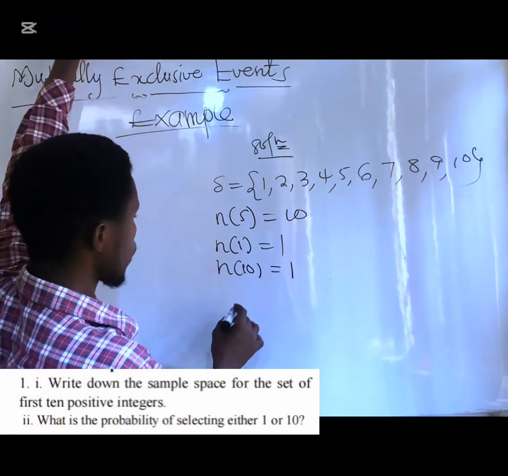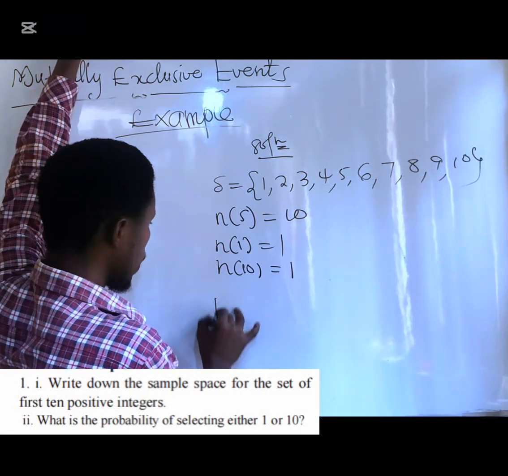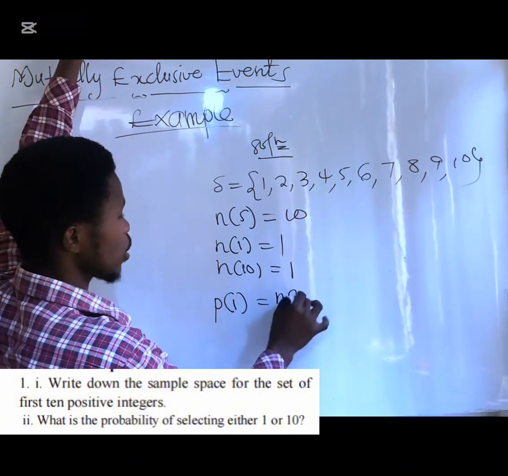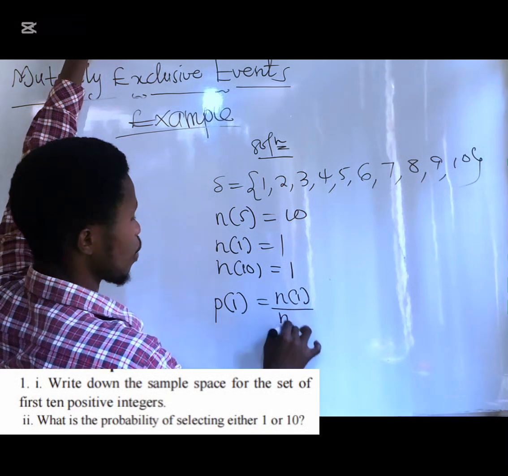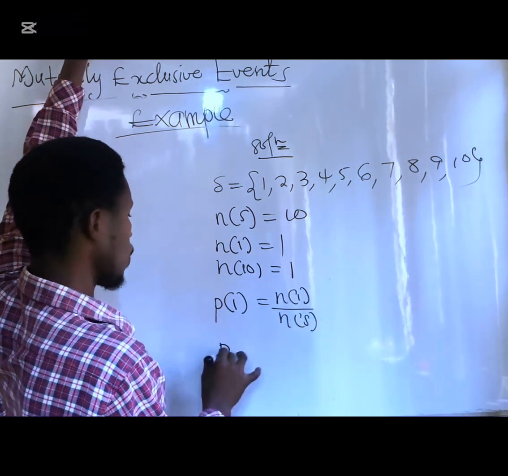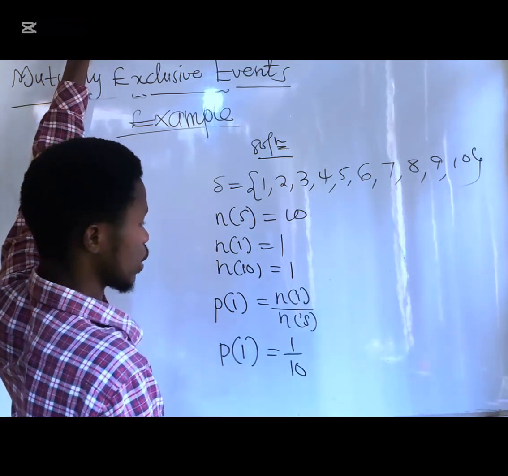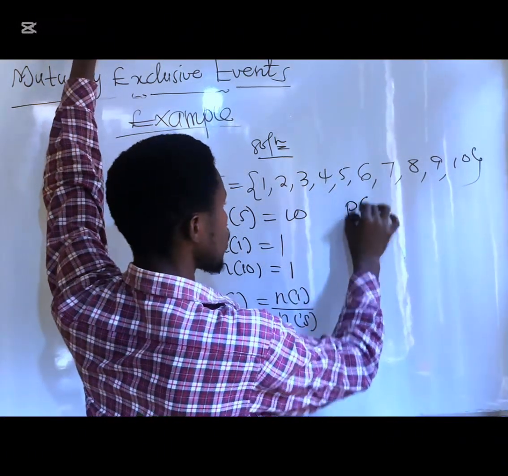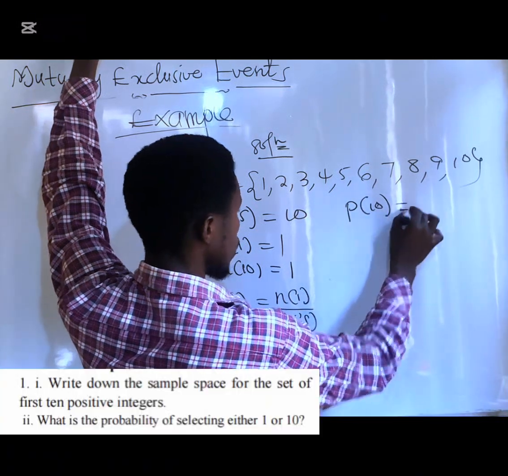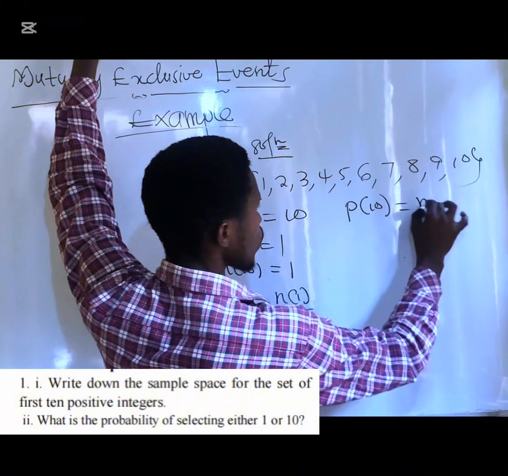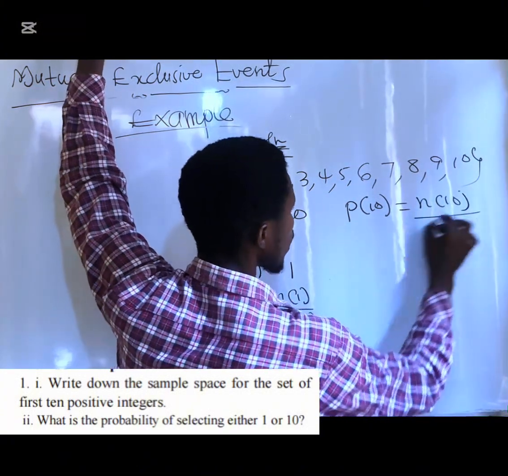So now, first, let's find the probability of obtaining 1. That's the number of events of obtaining 1 over the number in the sample space. So the probability of obtaining 1 is equal to 1 over 10. We also look for the probability of obtaining 10. The probability of obtaining 10 is the number of events of obtaining 10 over the number of what?